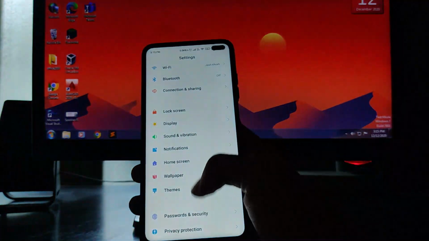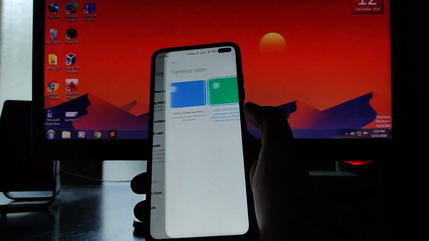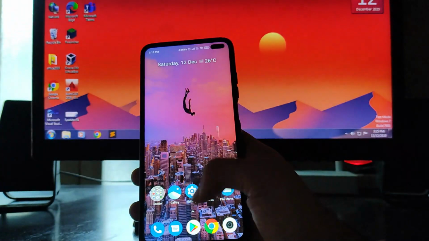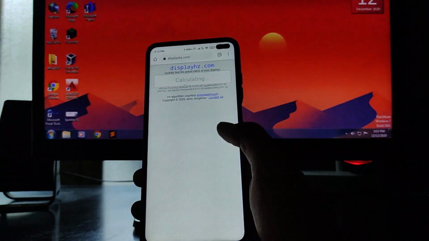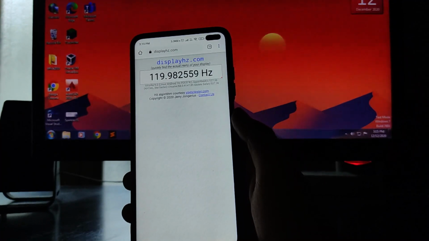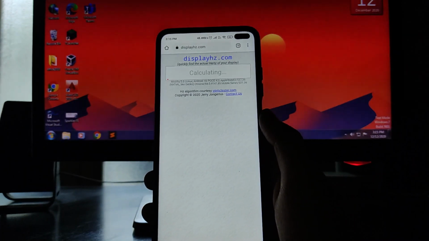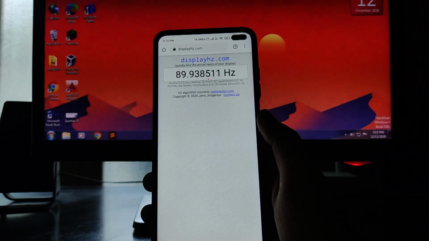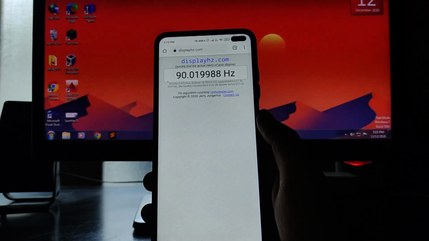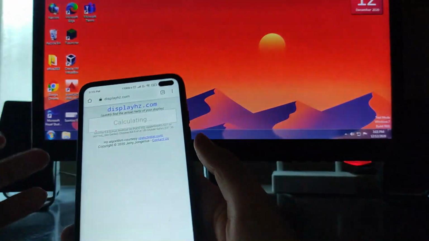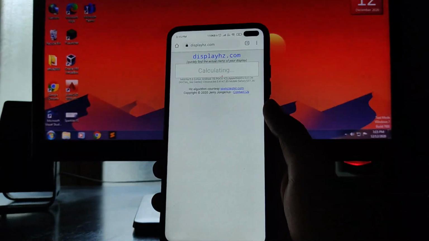And now let's see after changing. This is the refresh rate, and now I'll switch to 60 and again switch back to 120 Hz. Let's see. It's calculating. As you can see, it's again back to 90. For a while it switches to 120, and again it is back to 90 Hz. So this is a problem on this phone.